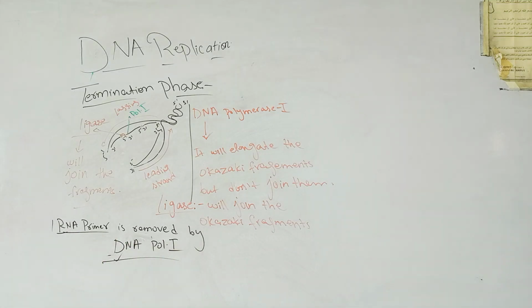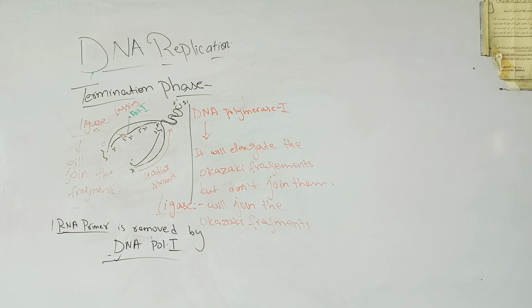Right? So this is how the two new strands of the DNA will be formed, and now DNA polymerase 3 will again contribute in the synthesis of new strands of another DNA.